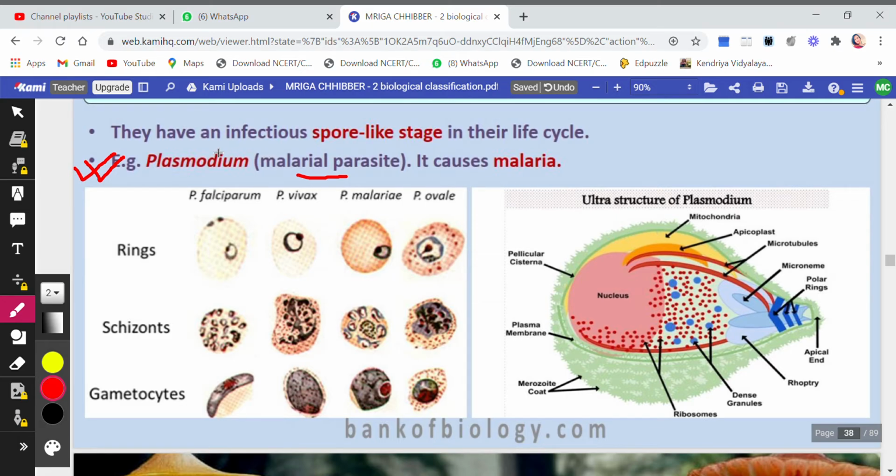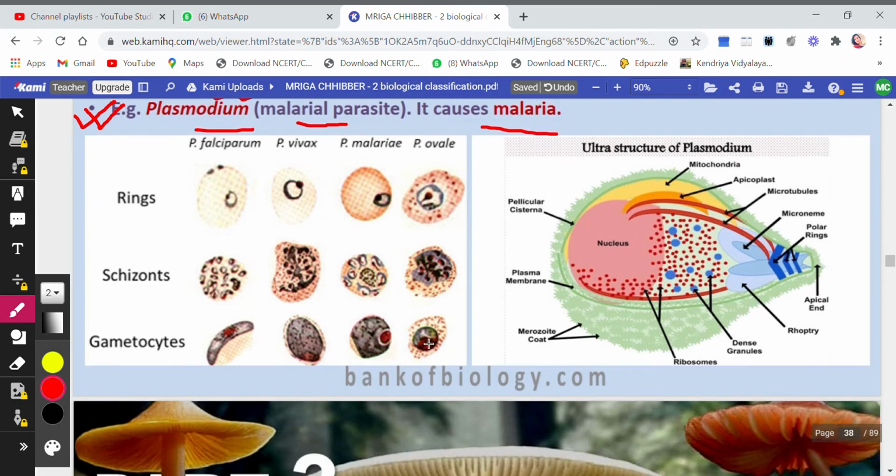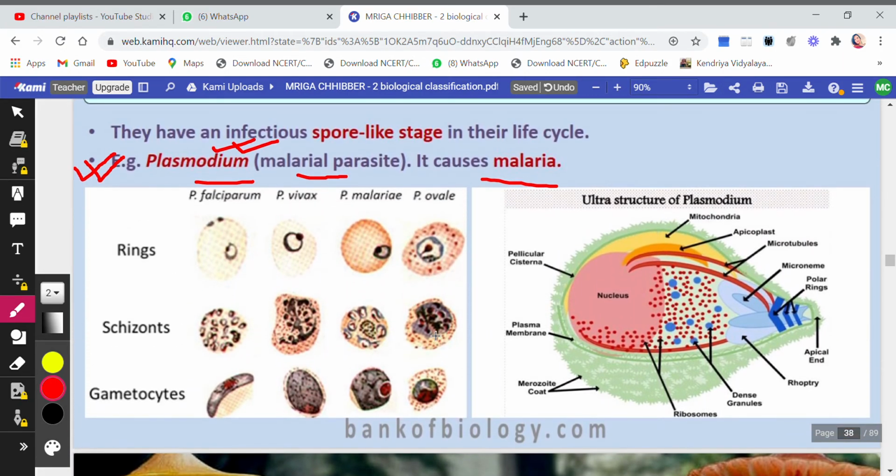This is the protozoan, the Plasmodium, which is the actual cause of malaria, but this is carried by the mosquito. So the mosquito is only a carrier, but the causative organism of malaria is Plasmodium. Okay. So this is all about protozoa.